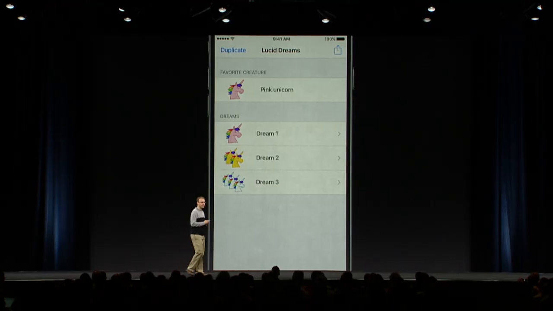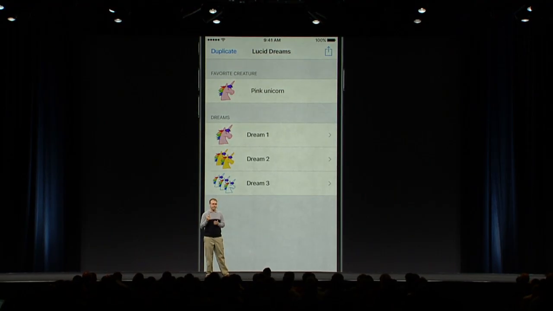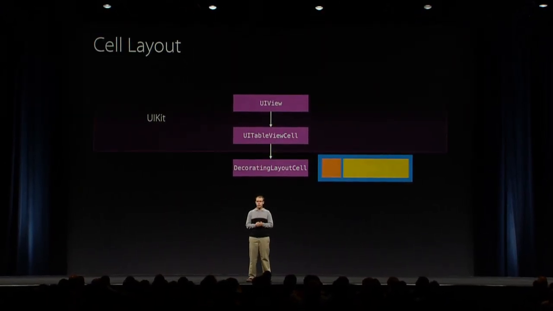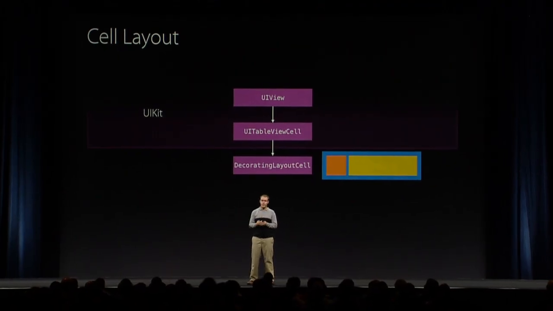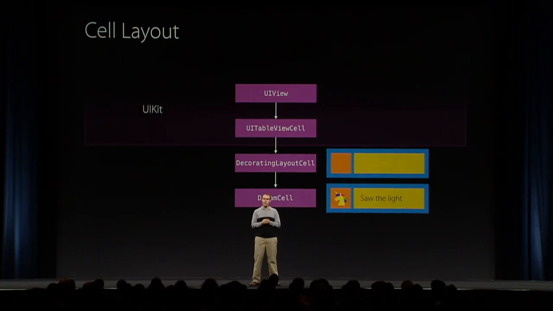I'm really excited to tell you about how we use protocol-oriented programming together with views. So we spent a lot of time working on our app's table view cells. We had a specific design for their layout that we wanted to implement to make sure that the unicorns that people dreamed about showed up exactly right. Now, when we started our app, we wrote these layouts as abstract subclasses of UITableViewCell. For example, this simple layout we called DecoratingLayoutCell. It just shows a small decoration on the left and a larger content area on the right. Then we made a concrete subclass of the layout cell that added our specific logic, like showing a dream.